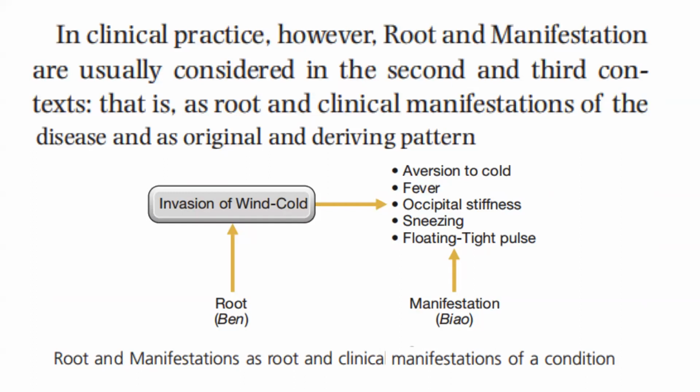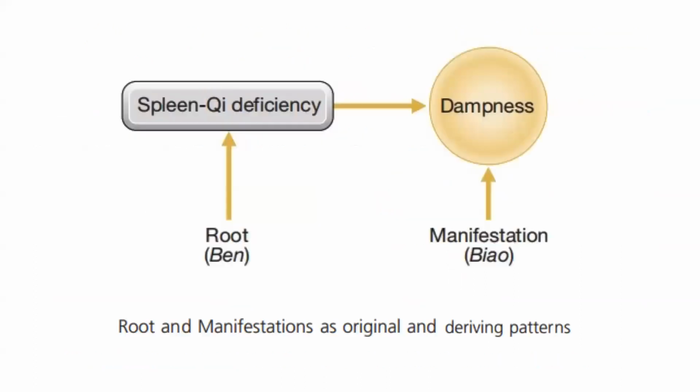So, invasion of wind cold, the root, will give rise to the manifestations: aversion to cold, fever, occipital stiffness, sneezing, floating tight pulse. Root and manifestations as original and deriving patterns. So, dampness as originating from spleen qi deficiency.